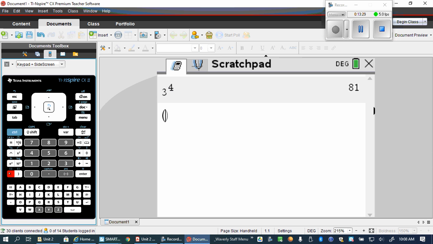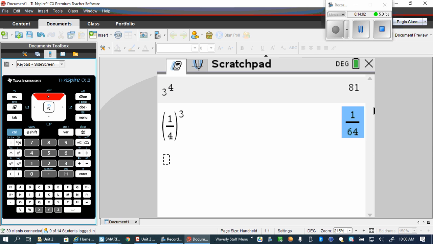So parentheses, 1 divided by 4. Now you got to move outside the parentheses here. Everybody see, look. Hit the right arrow button. Caret button. You got to get outside the parentheses, then 3. Like that. 1/64. Okay?